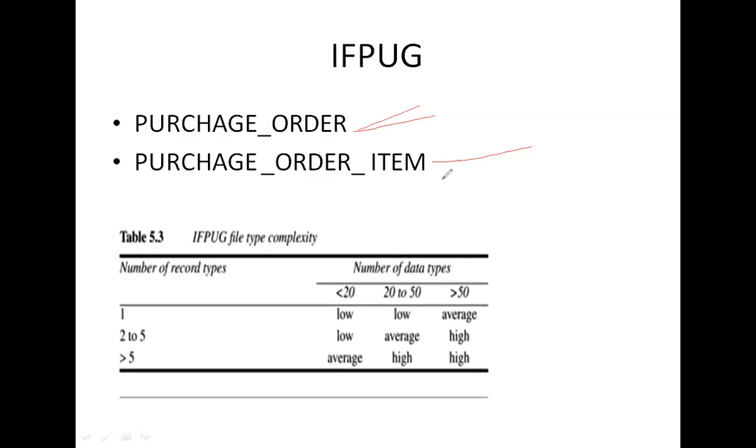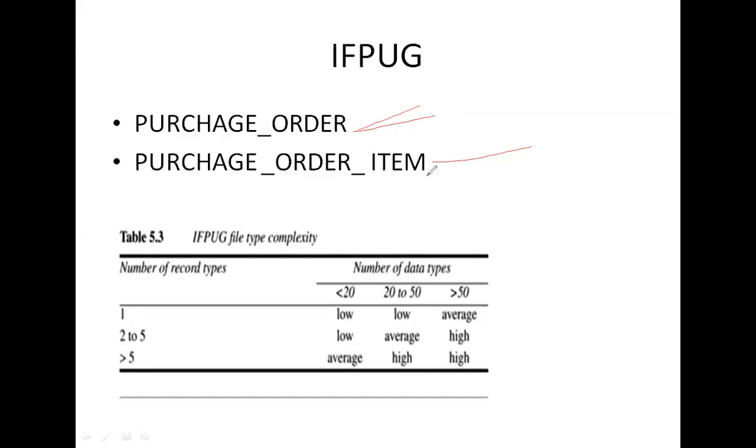So see here, the number of record types is two: one is purchase order, the other is purchase order item. The data types in purchase order are 3: order number, supplier reference, and order date. The purchase order item has product name, price, and number of items, so 3. Overall, 3 into 3 is 6.